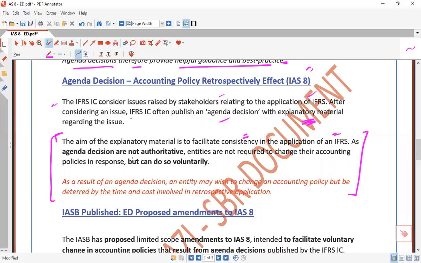As an agenda decision is not authoritative, entities are not required to change their accounting policy in response, but can do so voluntarily.